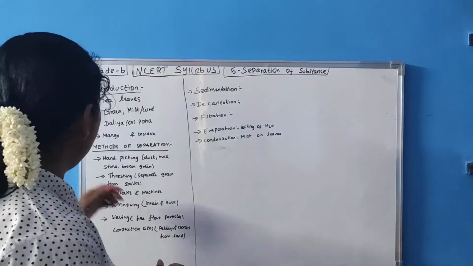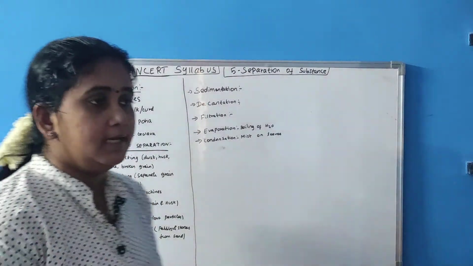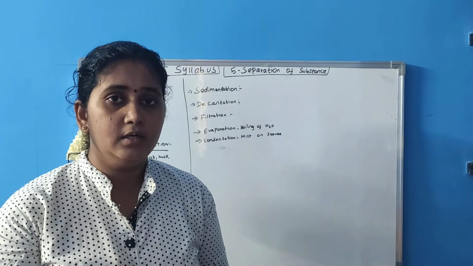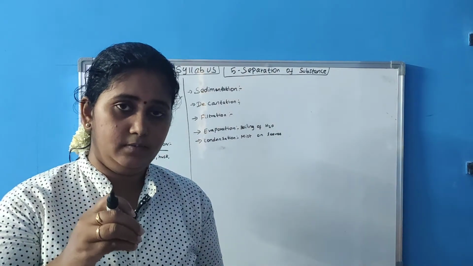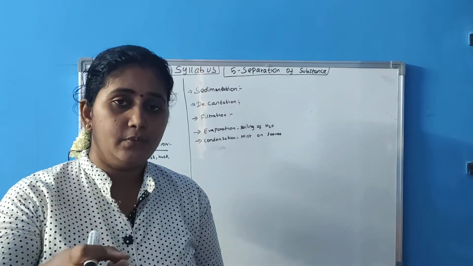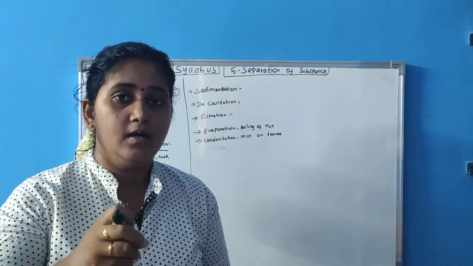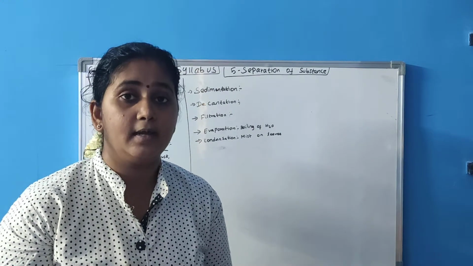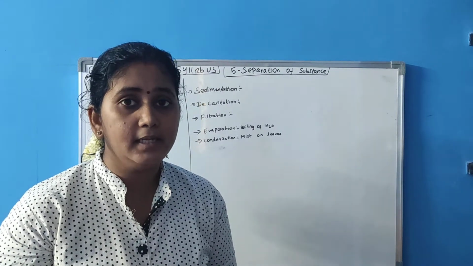First one, tea leaves. You take a tea strainer and a tumbler. You pour the tea from the stove after preparation of tea into the strainer. And then what will come into the tumbler? You will get the tea in the tumbler. But what will be remaining in the strainer?